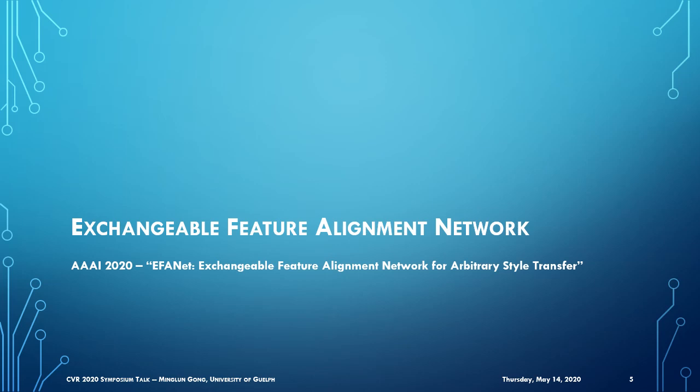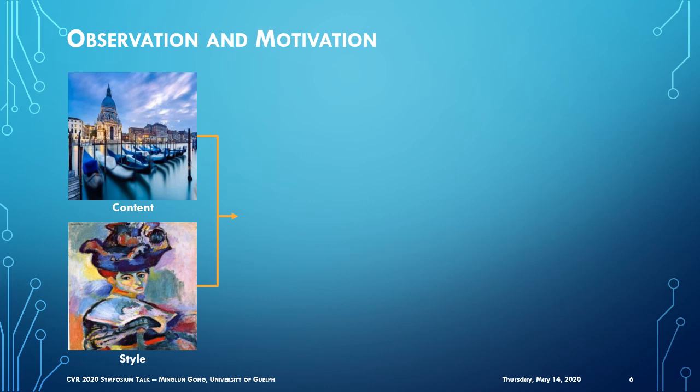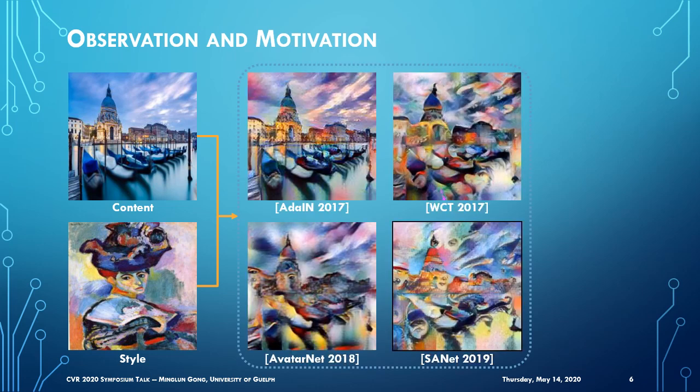My collaborators and I proposed two novel network architectures for style transfer. Here I first introduce the Exchangeable Feature Alignment Network, which has been published at AAAI this year. Our observation is that previous methods tried to extract content and style features directly and independently. As a result, they often produce various distortions in local style patterns and global content structures.